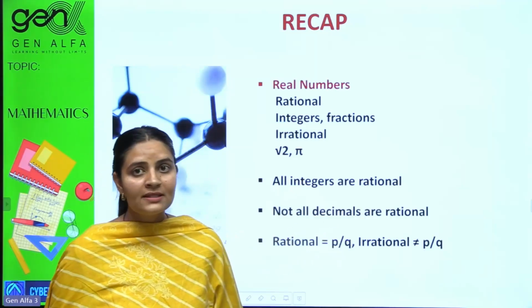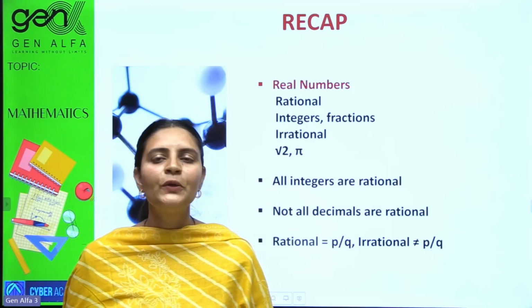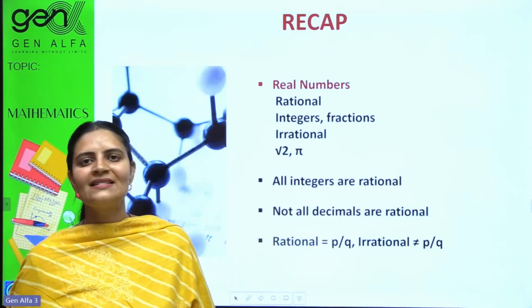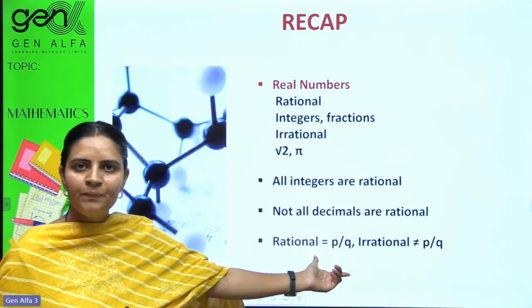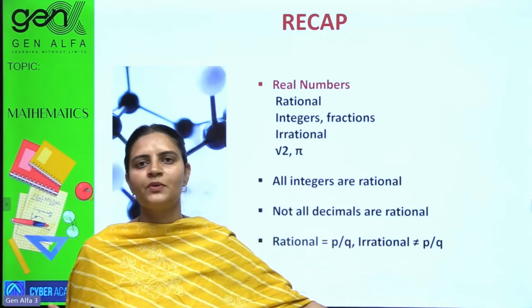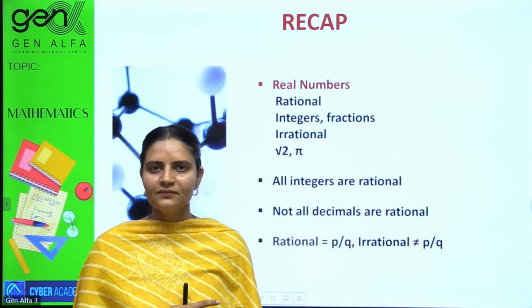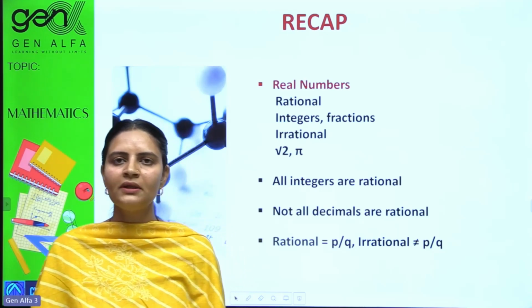Not all decimals are rational. Which decimals are not rational? Non-terminating but not repeating ones are irrational numbers. Rational is p by q. Irrational is not equal to p by q; it cannot be expressed as p by q. Just note it down.